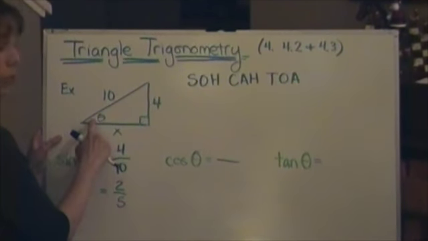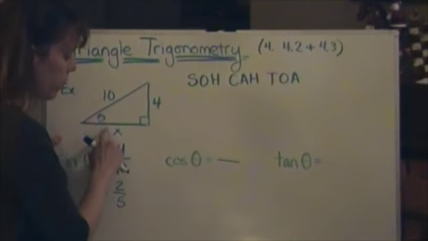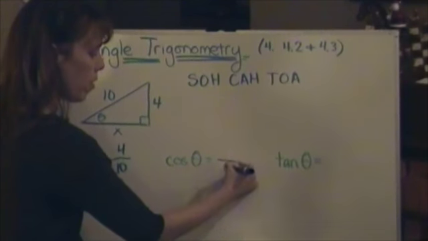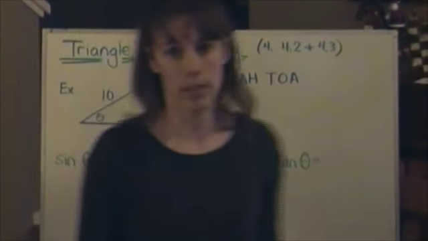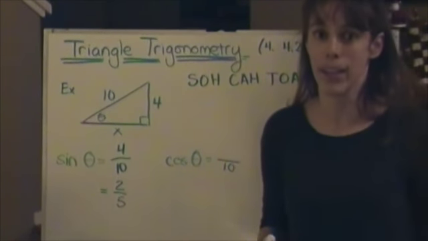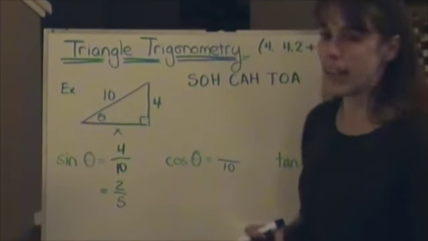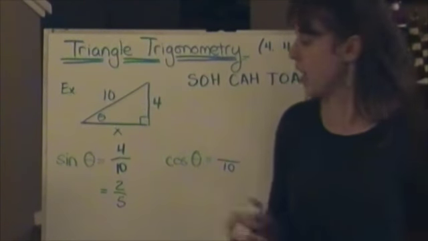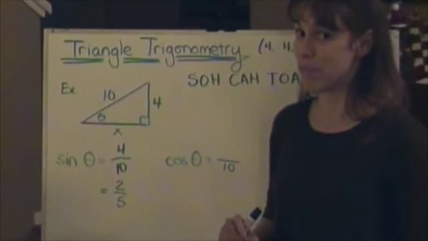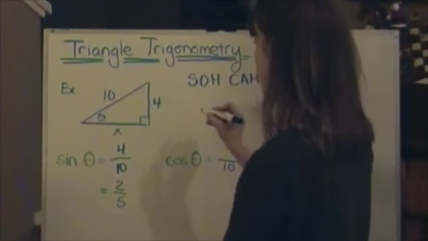Okay. Cosine of theta, right? Adjacent is the one next to, touching the angle. So adjacent over hypotenuse. Well, I've got the 10, but I really wish I knew what x was. Well, it's a good thing I paid attention in both 7th grade and geometry, because I learned something useful then. How would you take these two sides and find x? Pythagorean theorem? I like it.